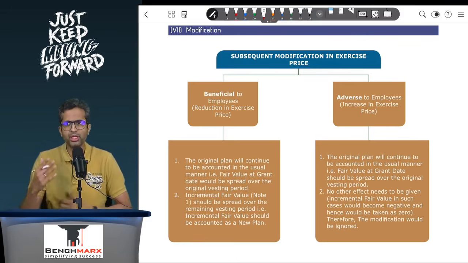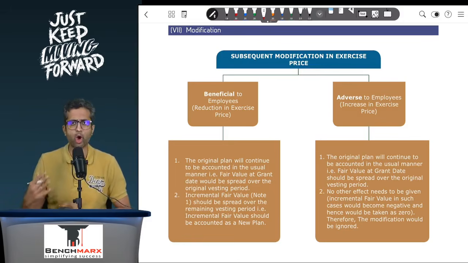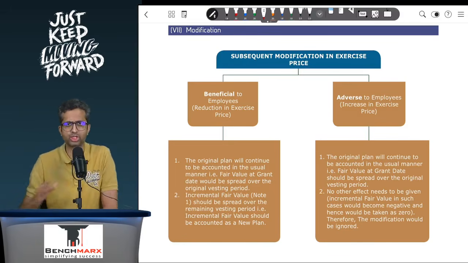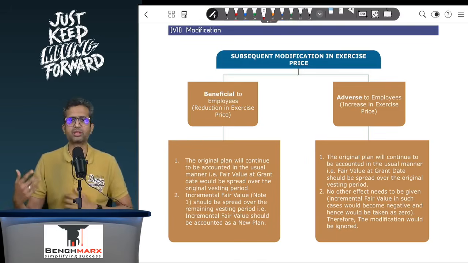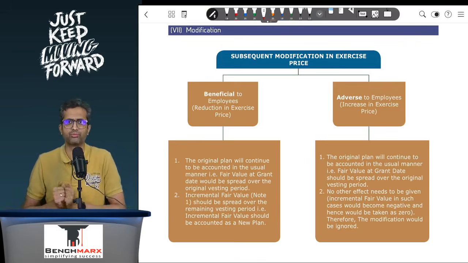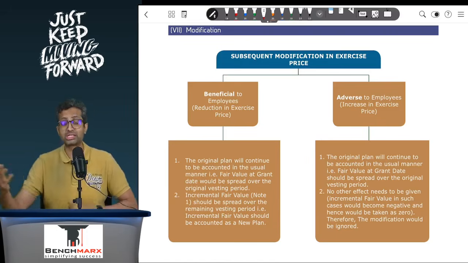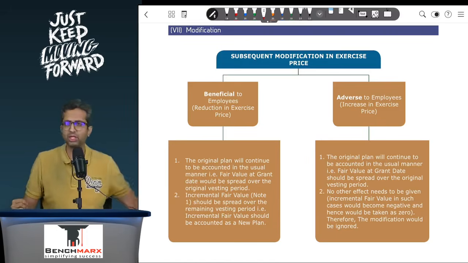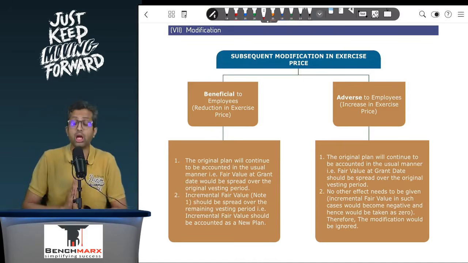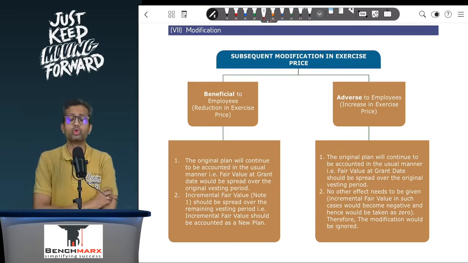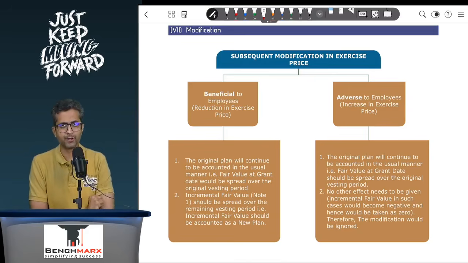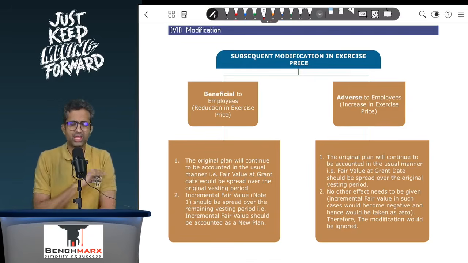Now you would be recording these options at 30 rupees over the 3-year vesting period. This is irrespective of how much the fair value is at each balance sheet date. It does not matter. Maybe the fair value goes from 30 to 60, maybe it goes from 30 to 15 to 5 to 0. It does not really matter. You will keep on recording. You do not remeasure the fair value of the ESOPs. So there would be no remeasurement.